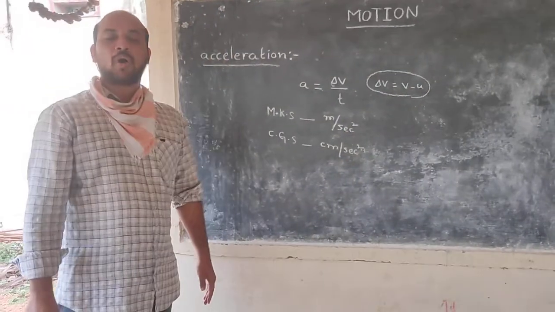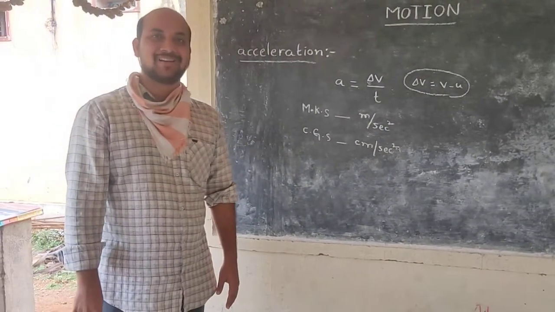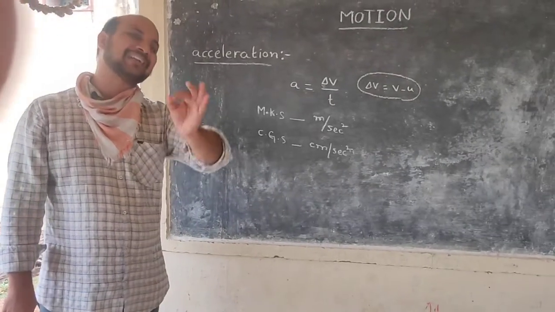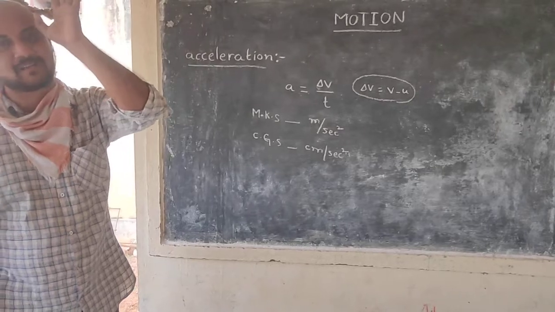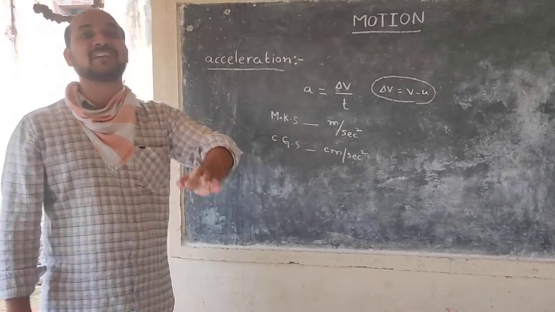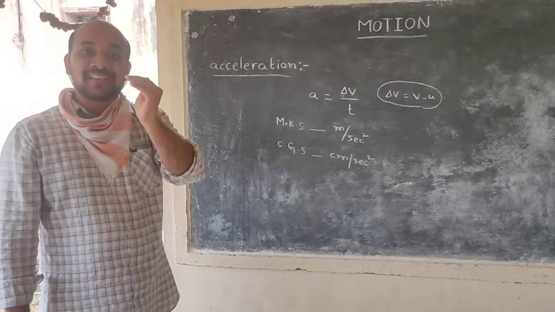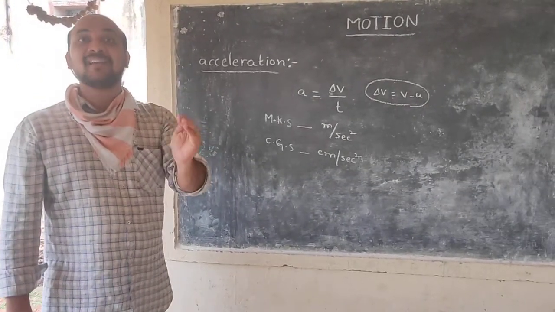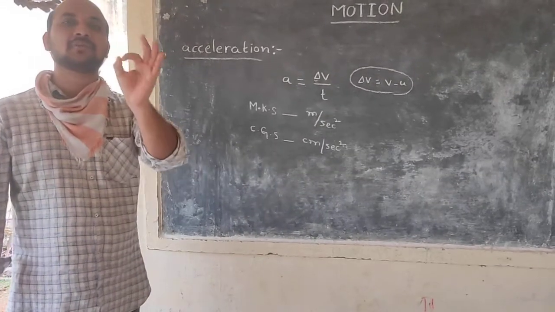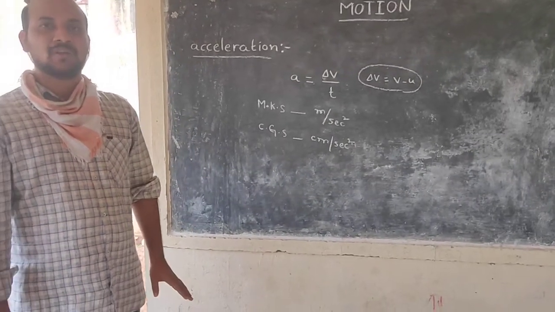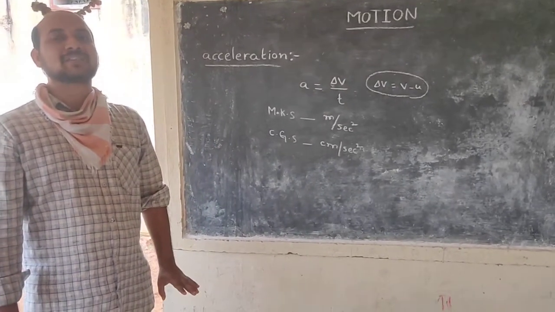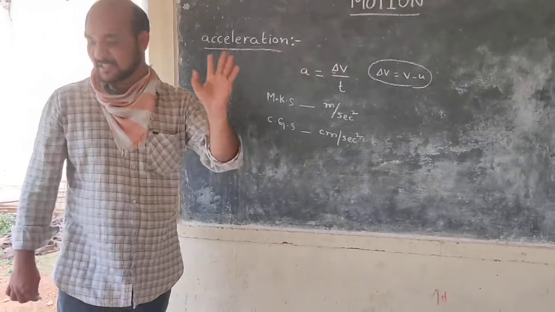Okay. What is uniform acceleration? Uniform acceleration is nothing but constant acceleration. Constant acceleration means the velocity of the object changes by equal amounts in equal intervals of time. That is uniform acceleration. Now we discuss the uniform accelerated motion equations.